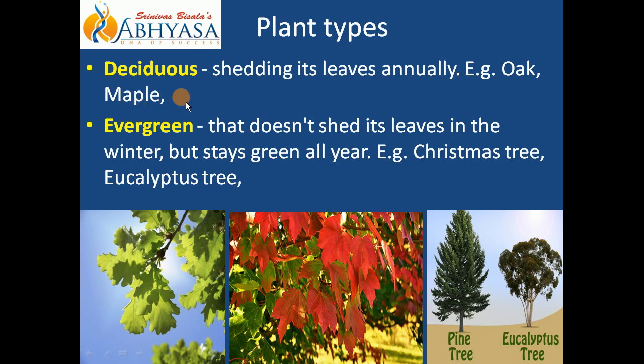There are so many, but here it is your oak tree. I have shown only the leaves here, because when you look at a tree from a distance, it will appear the same. So the morphological outline of the leaf will tell you the difference, which one is oak and which one is maple. We call it the fall season because of the falling of leaves, shedding of leaves. Such types of trees are called deciduous.